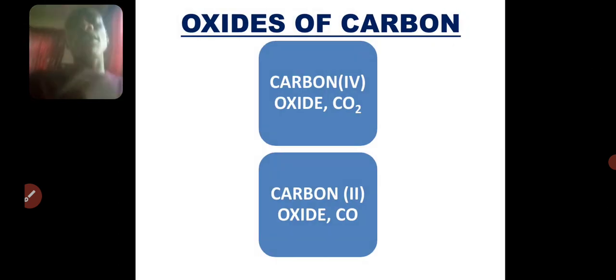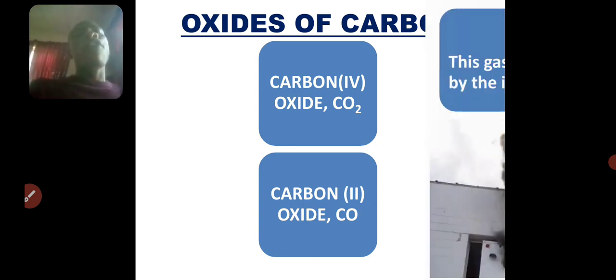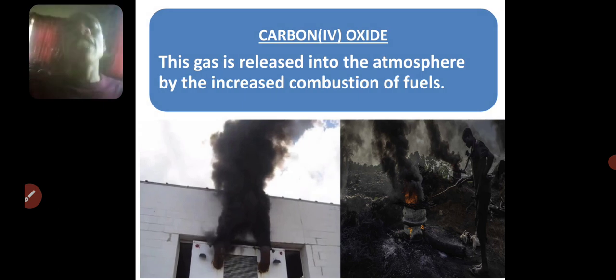Oxides of carbon, that's number 1. There are 2 major oxides of carbon. We have the carbon 4 oxide and the carbon 2 oxide. These 2 oxides of carbon affect our environment in different ways. For carbon 4 oxide, it normally enters into our atmosphere from burning of fuel, from combustion of fuel.